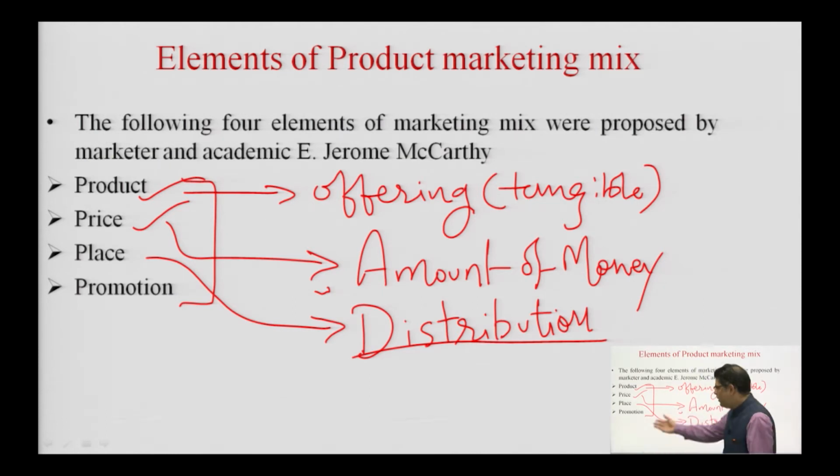So, therefore, place is actually relating to the manner in which the consumer obtains the product, and therefore, I have related it with distribution. So, how a product finally reaches the consumer is distribution, and the location or the place at which the consumer gets the product is the place. So, it can be an online or an offline store.